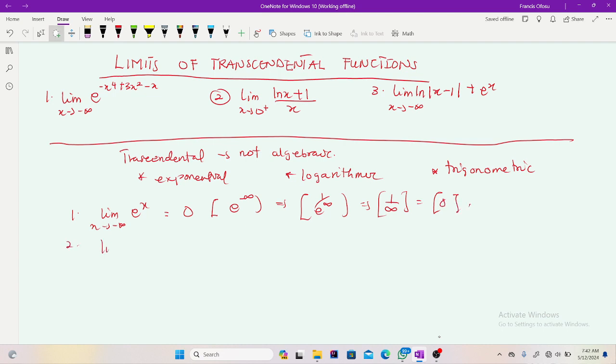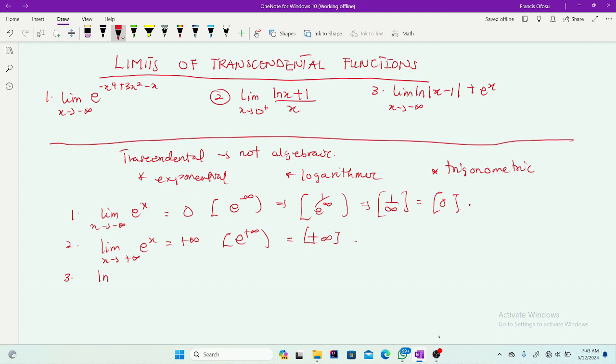The second one is the limit as x approaches positive infinity of e to the power x, which is always equal to positive infinity. This is because e to the power of positive infinity is obviously equal to positive infinity. So you have to put these two in mind. It's very necessary. Now let's see the third one.